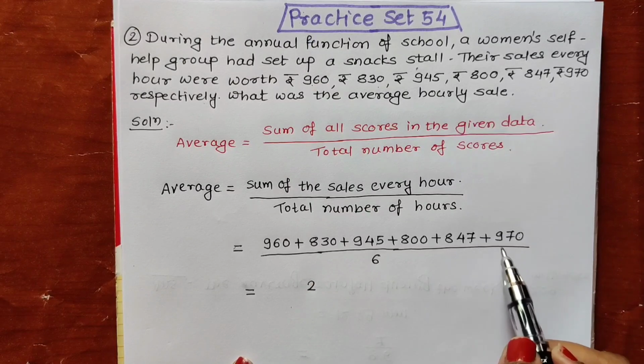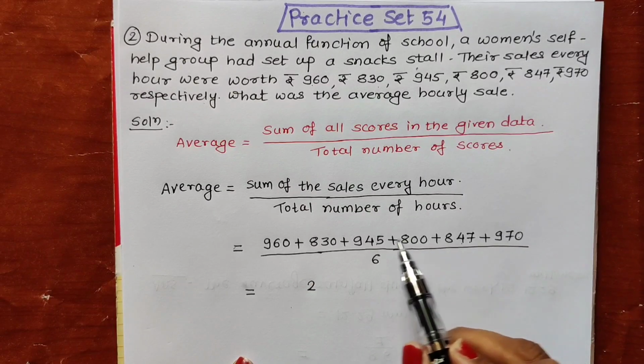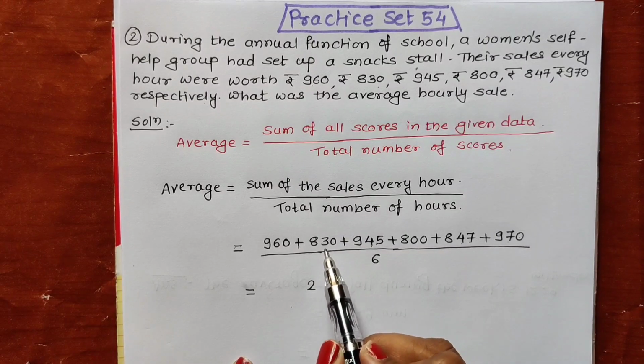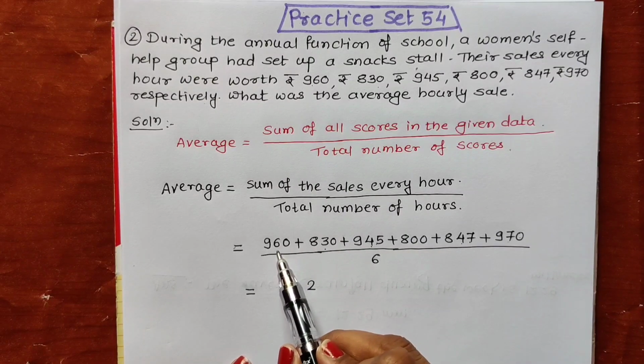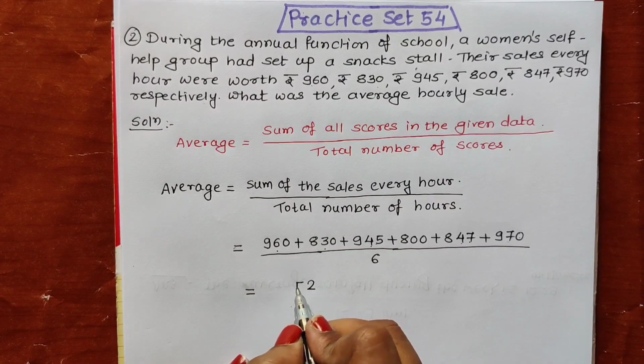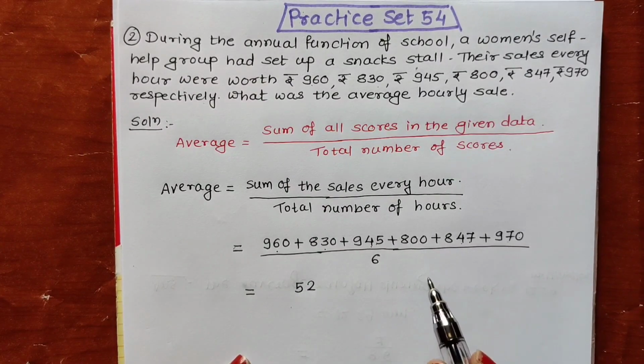Then 7 plus 4 is 11, 11 plus 4 is 15, 15 plus 3 is 18, 18 plus 6 is 24, 24 plus 1 carrying is 25, 5 written, 2 carrying.